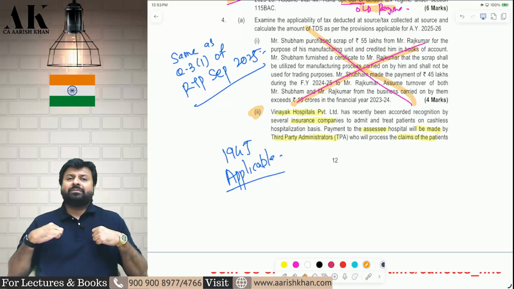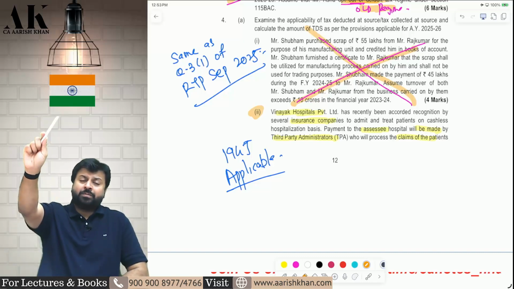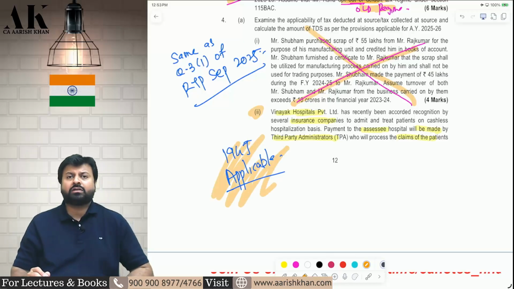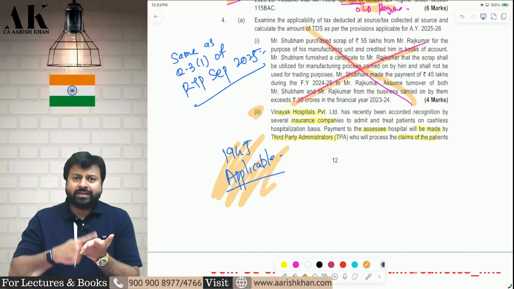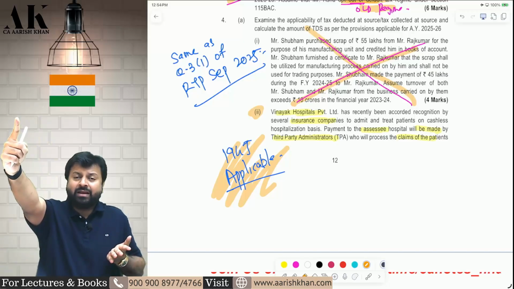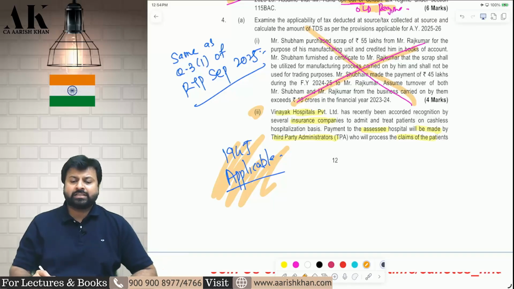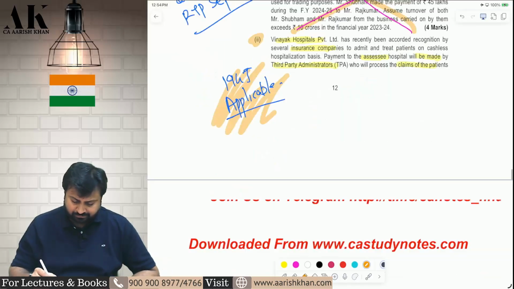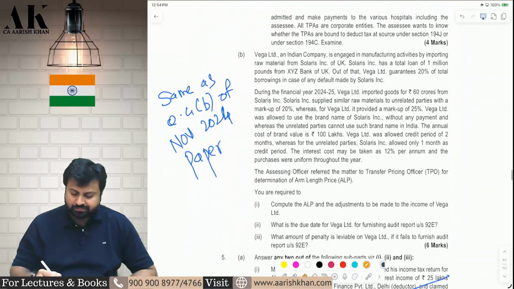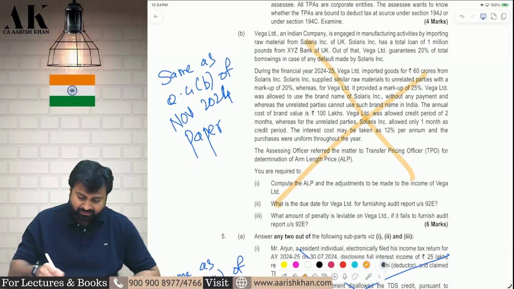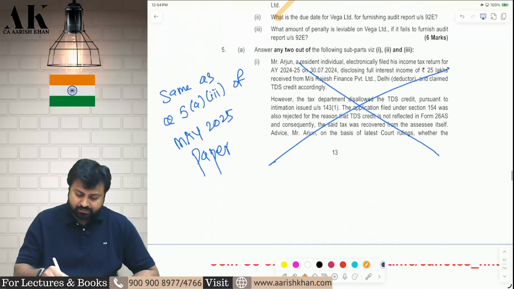So if a third party administrator is settling the claim and making the payment to the hospital on behalf of the insurance company, that will be subject to TDS under 194J. Remember or not? If the third party administrator is settling the claim and making the payment to the hospital on behalf of the insurance company, 194J TDS is applicable at 10%. I hope it is clear. This question we have done earlier. Go and check. I am giving the reference. This question was done earlier.